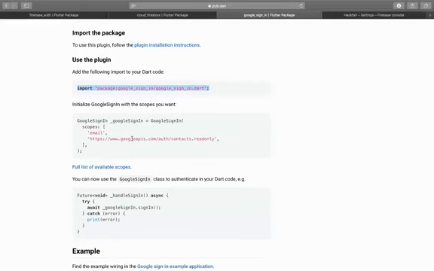So this is the Google APIs Context sign-in method, which we won't be using. We will be using the Google Sign-In method. This is the email sign-in method. We won't be using this. We will be using the Google Sign-In method. So I'll show you the code.